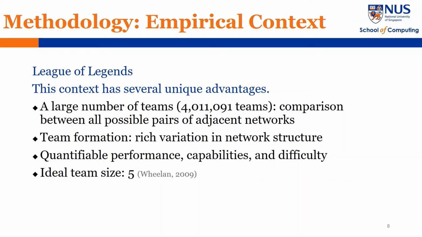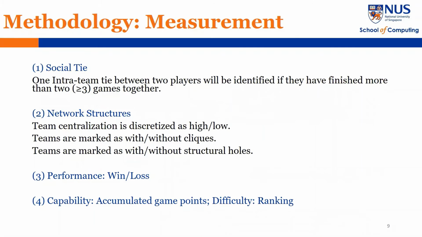There are common criteria for team performance, individual capability, and game difficulty. Lastly, an ideal game usually has 3 to 6 members, and teams in LO usually have 5 members. We identify intra-team ties according to players' historical gaming data. One intra-team tie between two players will be identified if the two players have finished more than 2 games together.